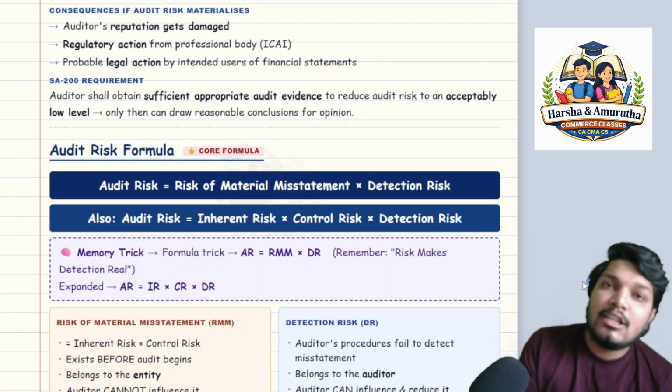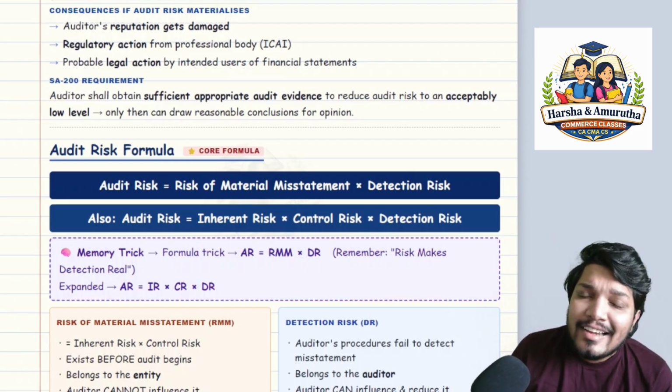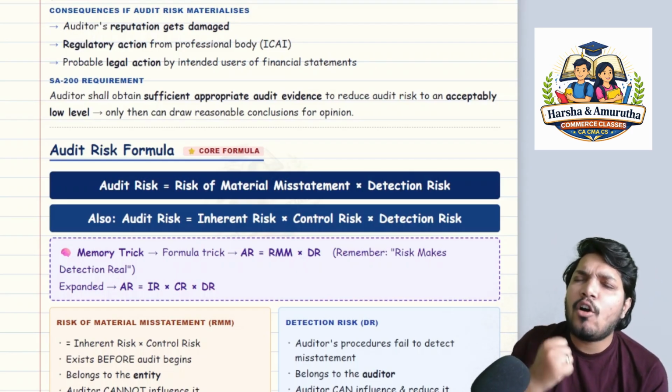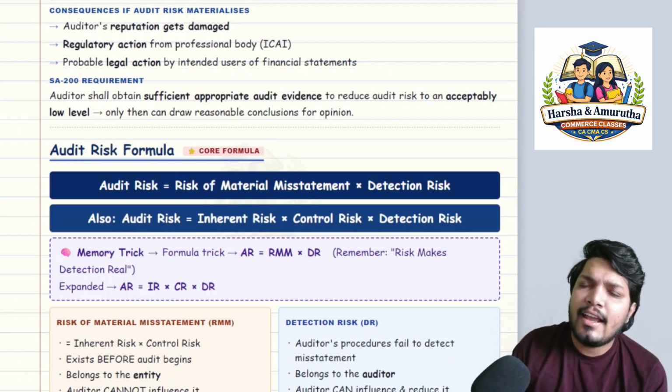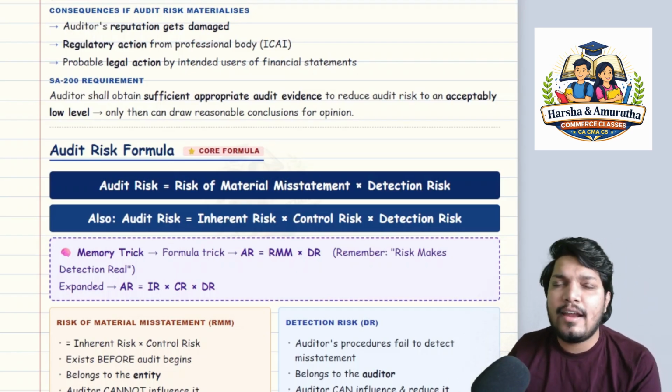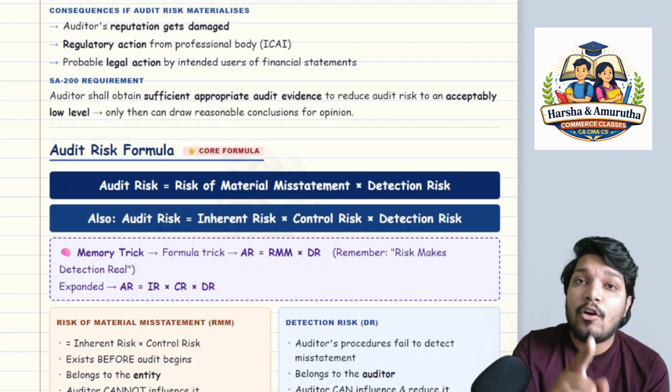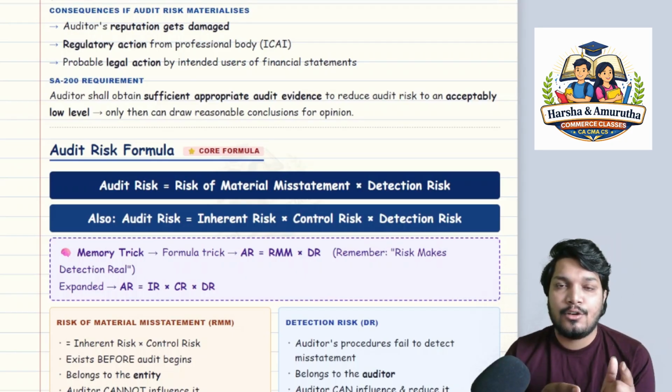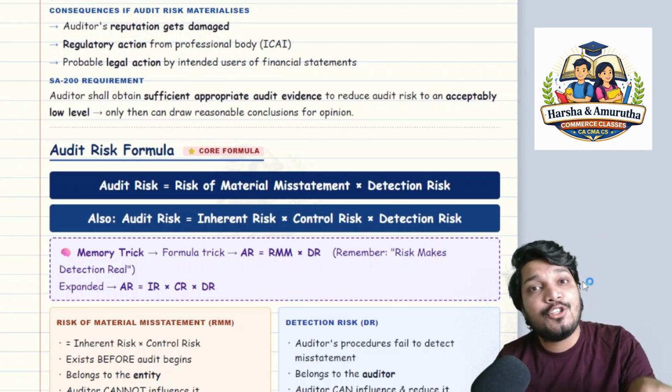SA 200 says the auditor shall obtain what kind of evidence? Sufficient appropriate audit evidence. SAAE. Sufficient appropriate audit evidence. So remember this. You don't write just audit evidence, but write sufficient appropriate.